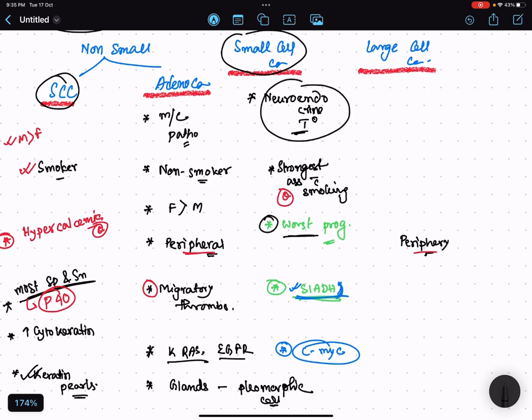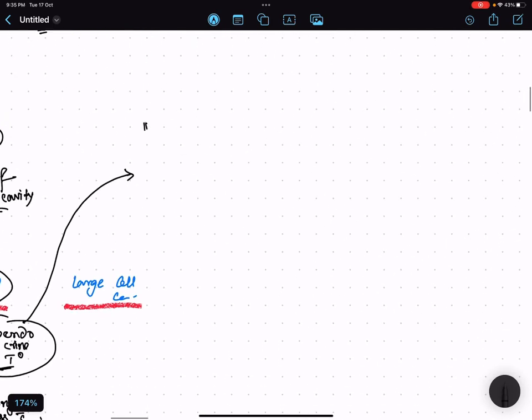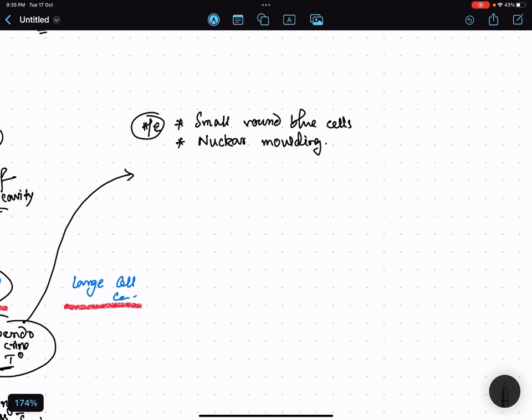So what are the histological features of a neuroendocrine tumor? Can anyone tell me? Very important. The histological features that you will see in any neuroendocrine tumor, like medulloblastoma, neuroblastoma, are small round blue cells. Number 2, there will be nuclear molding. There will be hyperchromatic nuclei, and there may be associated necrosis.